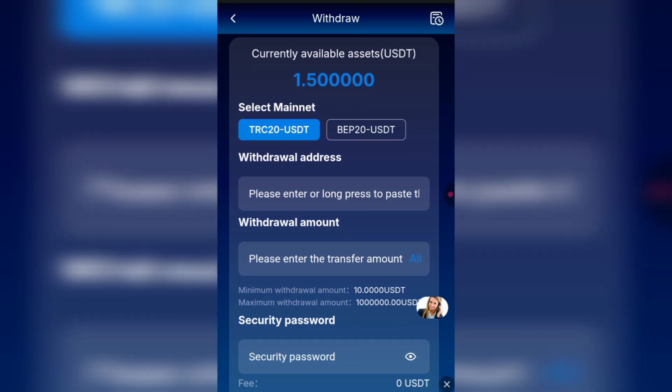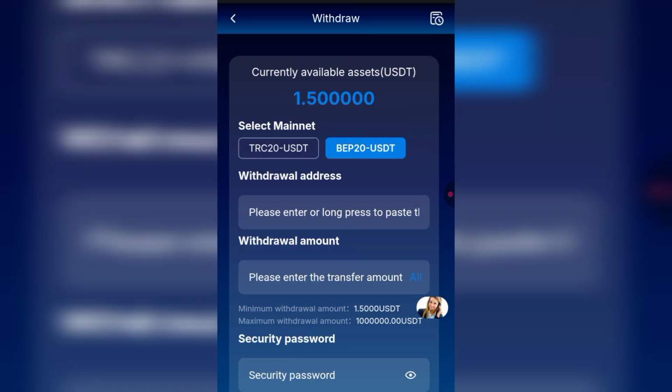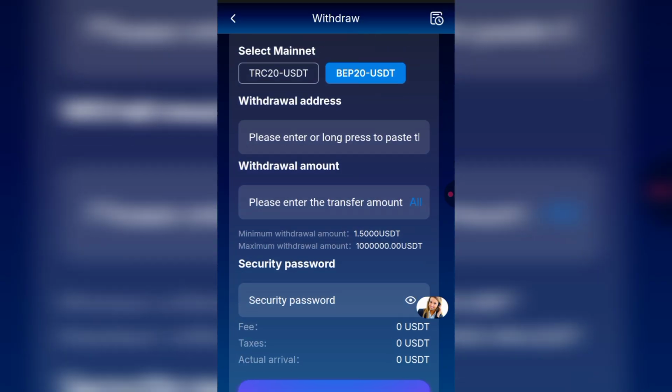So right here, as you can see, there are two withdrawal methods. You can withdraw using the TRC20 USDT and you can withdraw using the BEP20 USDT. And my current balance for withdrawal right here is 1.5 USDT. If you scroll there, you're going to see the minimum withdrawal for the TRC20 is 10 USDT. If you go back to the BEP20, you're going to see that the minimum withdrawal for the BEP20 is 1.5 USDT. So it means that I'm going to be withdrawing using the BEP20 as it is showing in my balance right here, 1.5 USDT.